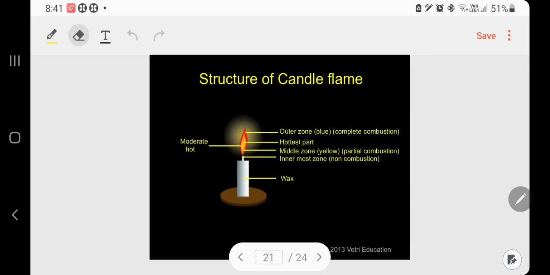So, the next one, structure of candle flame. Just see the flame, candle flame. This is the wax. Kindly follow. The bottom is the wax. And the innermost zone: non-combustion. Middle zone, yellow: partial combustion. The next one is the hottest part. Outer zone, blue: complete combustion. Only the outer zone is the hottest, blue, complete combustion. Next.